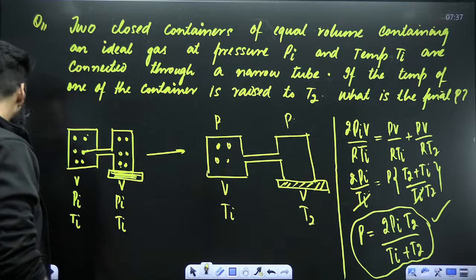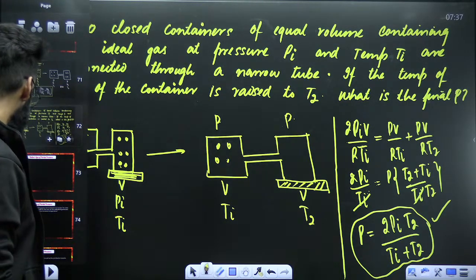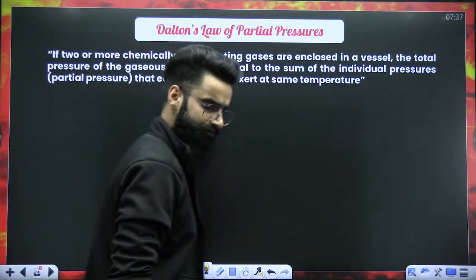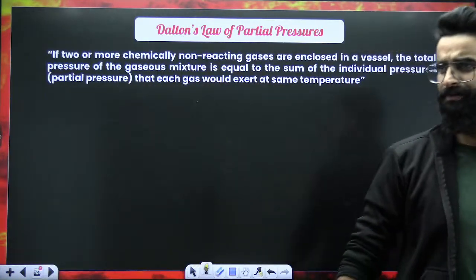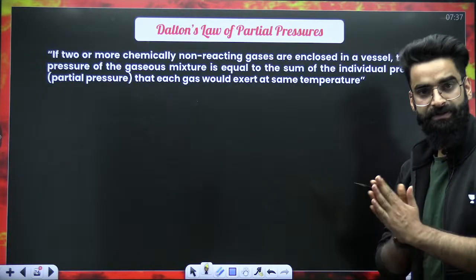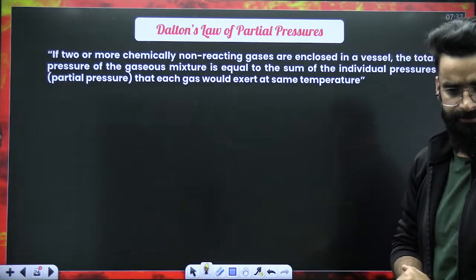Perfect, guys. Now then, if it is clear to everyone, let's move on to something called Dalton's law of partial pressure. This is again one important statement, one important law. Let's see what exactly this Dalton's law is all about. This is the last part of the ideal gas. After this, we have the real gas.